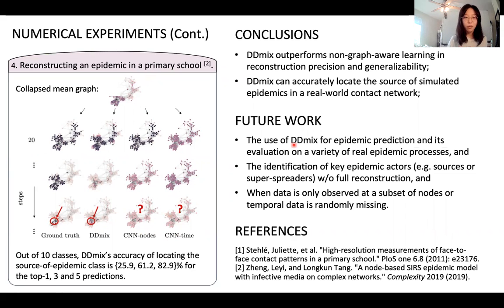In the future, we may verify Demixing on real epidemic processes, and we are interested in condensing information from the reconstruction or even without the full reconstruction. And we will accommodate situations where we have only incomplete data or when we have missing data.